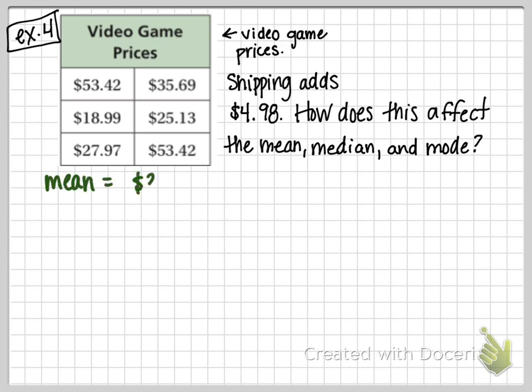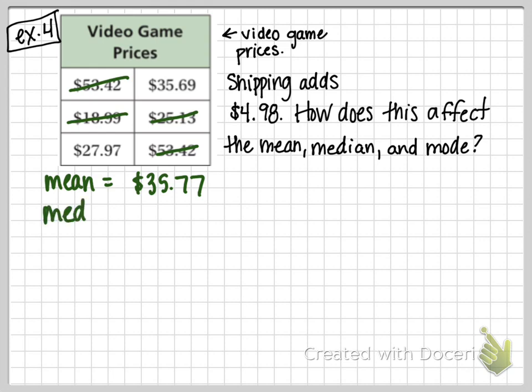The mean is $35.77 for a video game. All right, the median. Let's find the median. Cross off our least, cross off our greatest, cross off our least, cross off our greatest, and then we'll average those two. 27.97 plus 35.69 divided by 2.